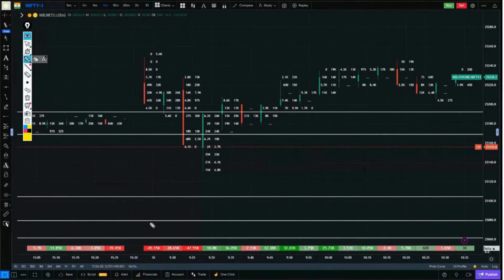First of all, we will pick those candles which have a heavy delta. For example, the first candle has a pretty heavy delta of 45,000, and on which side is this delta? On the negative side, it's a negative delta, which means there are a lot of powerful sellers in the first candle. You will jump on the footprints of the same candle.